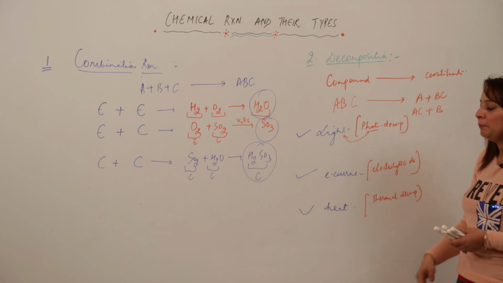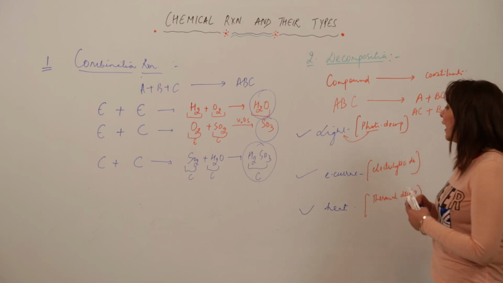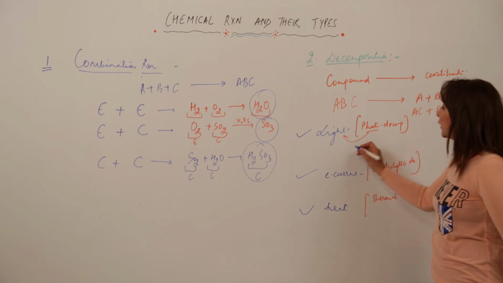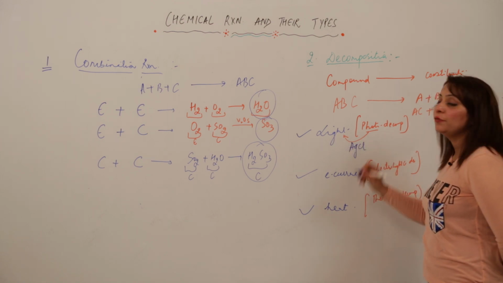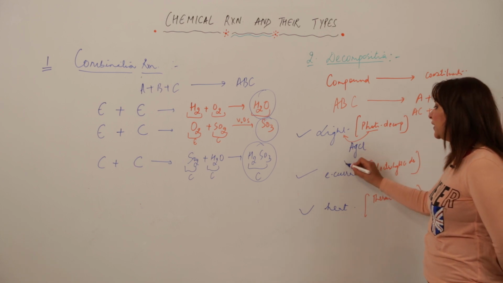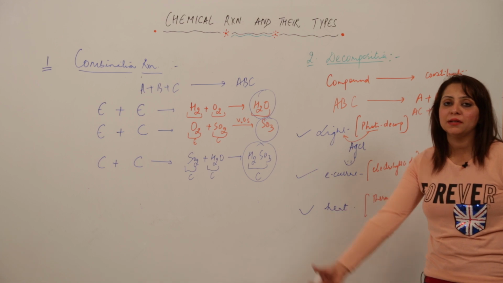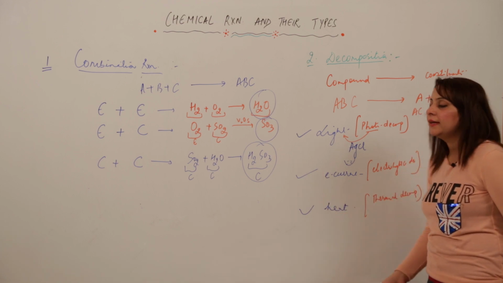Now we'll look at the examples involved. For light, an example that comes to my mind is AgCl. Suppose I take a dish, put silver chloride in it, and keep it in the sunlight. What will happen?